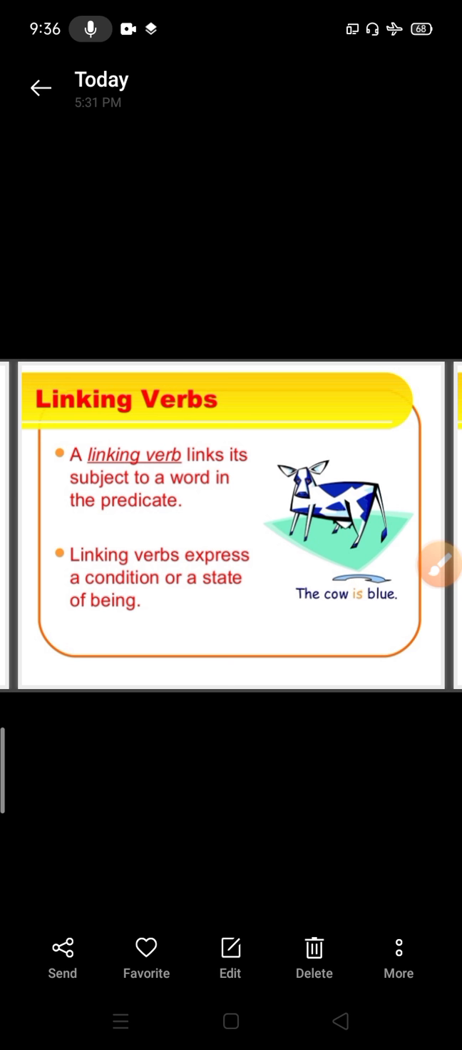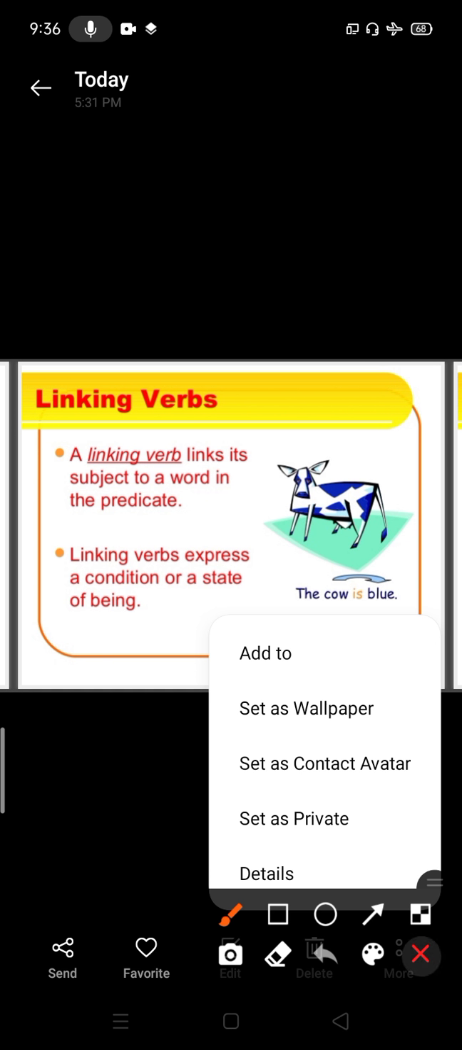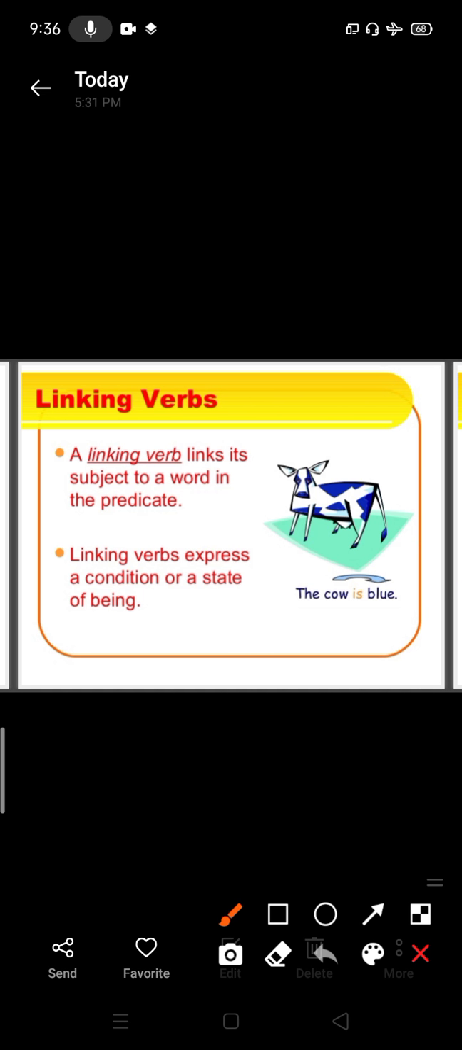Now the next part is linking verbs. A linking verb links its subject to a word in the predicate. Linking verbs express a condition or a state of being. Linking verbs connect the subject and the predicate in the sentence.